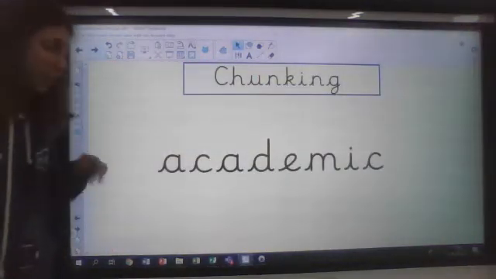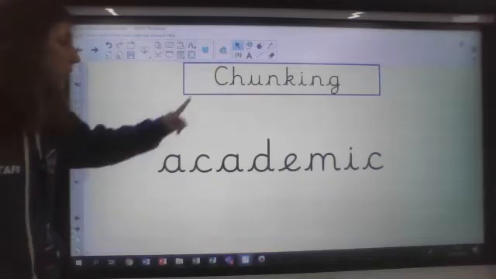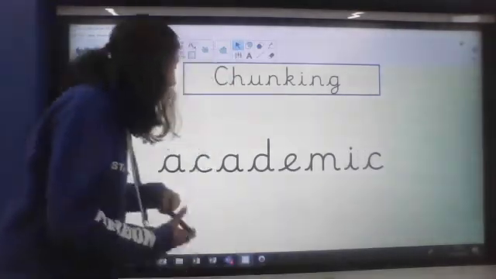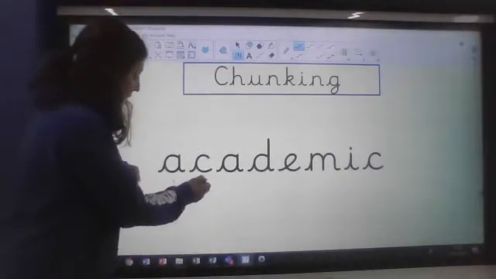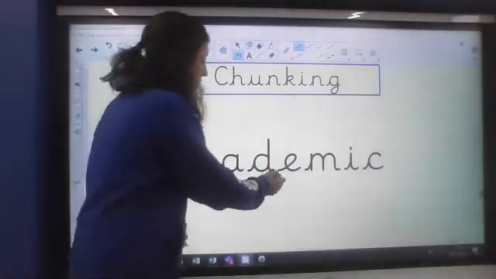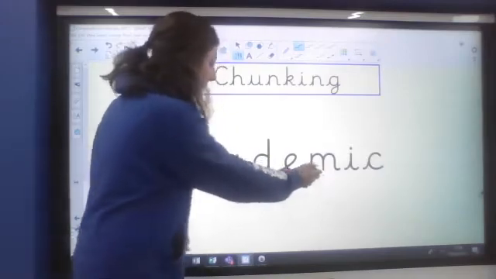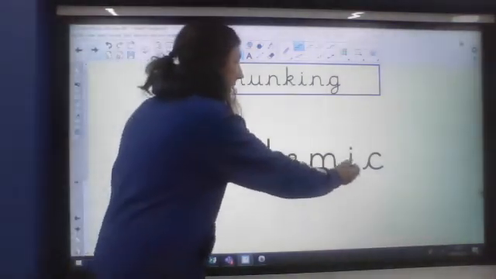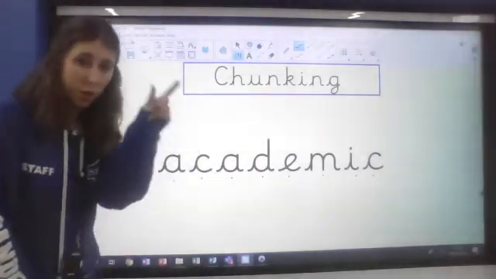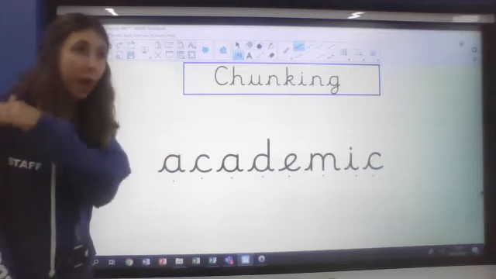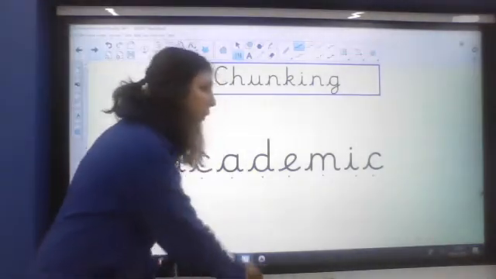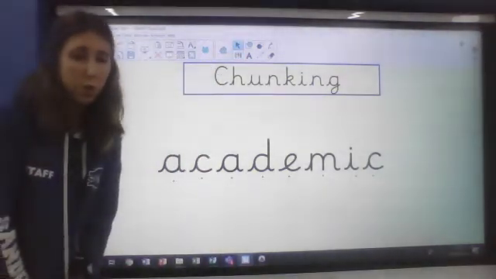Now, this is one of them. This is one of the words. We are going to think about how to read this word using chunking, but we're also going to talk about what it means as well, okay? So I've got ack, ack, dem, dem, ick. Academic. We can put it all together. So we read a chunk at a time, and then we put all of the chunks together. Academic. You might have heard that word before, but if you haven't, we're going to talk about what it means.